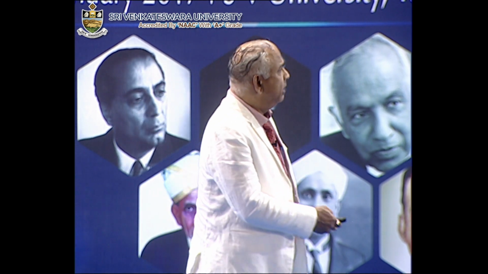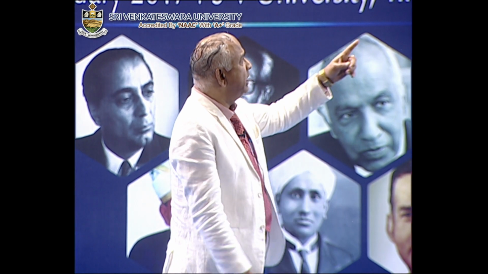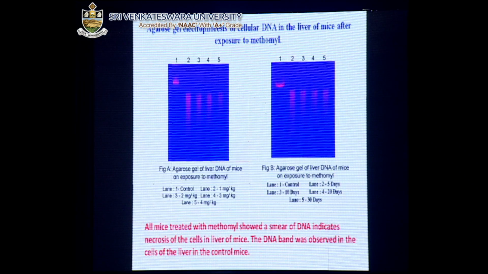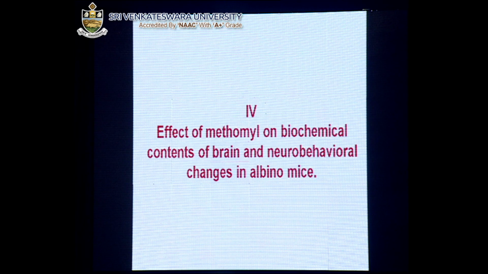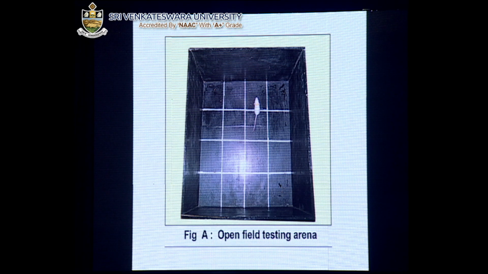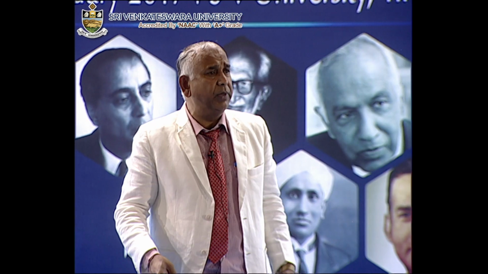Now this is the agarose gel electrophoresis of cellular DNA in the liver of mice after exposure to methomyl. You can see the streaking of DNA that is affected, and that leads to necrosis or to apoptosis. Now the agarose gel electrophoresis of cellular DNA in the kidney we have also studied, and even the other biochemical changes. This is also very important, where we have studied the behavior of the animal. We have done so many experiments. We gave these chemicals, and you see the behavioral changes, how it affects the brain cells.